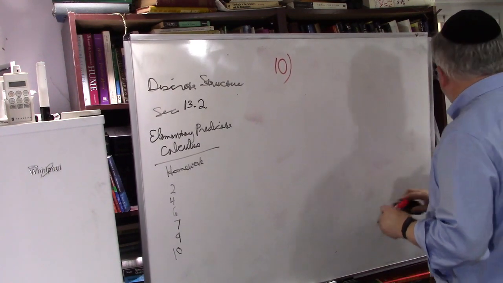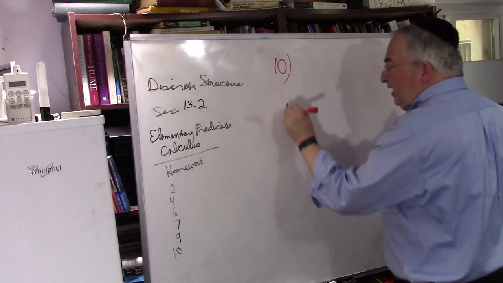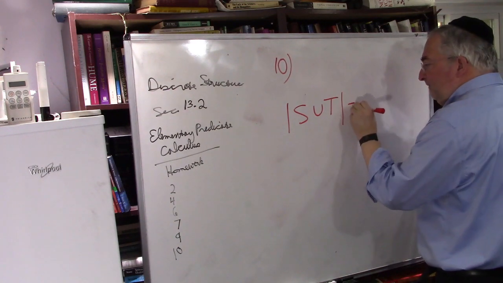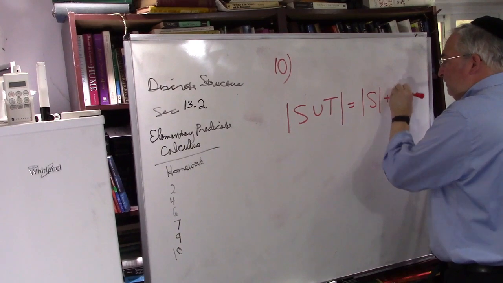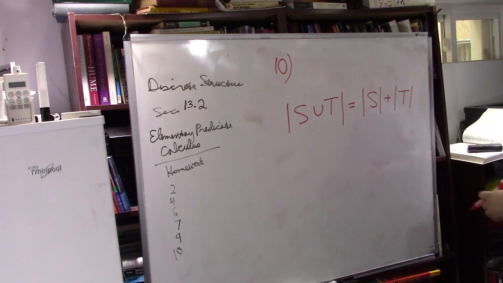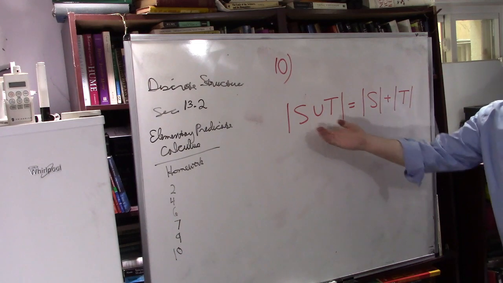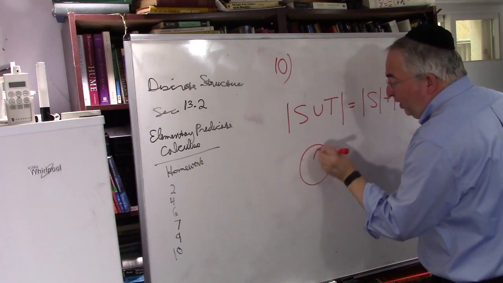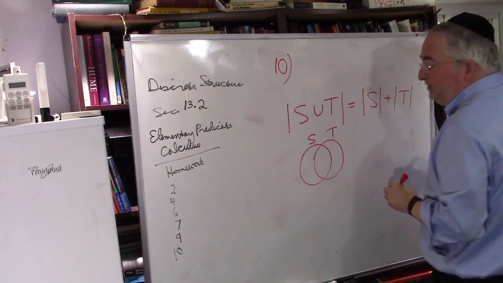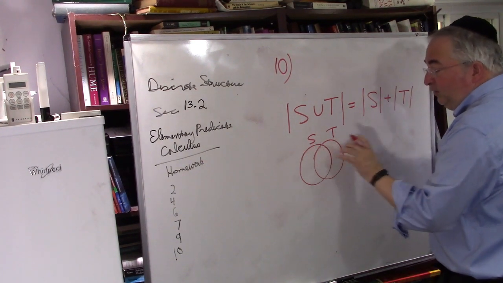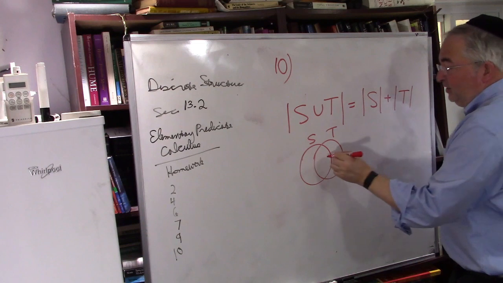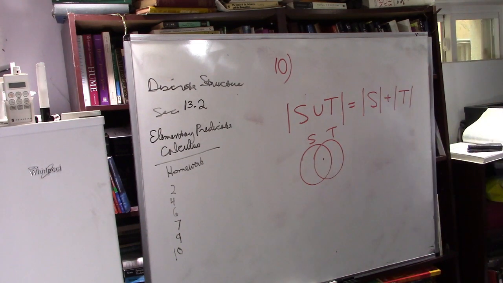Okay, number B. You have two sets. The number of elements in the union of the two sets is equal to the number of elements in S plus the number of elements in T. Is that true or false? Okay, and the answer is it's false. Why? Because if this is the set S and this is the set T, then the union is those things in here or in here. Great. What's this? That's this guy's plus this guy's. You're going to count the intersection twice.